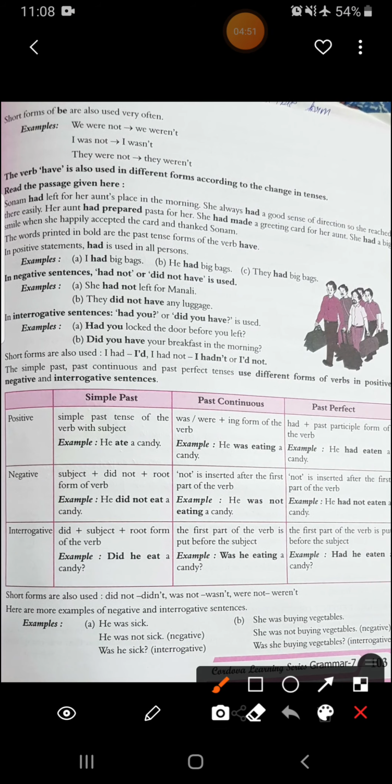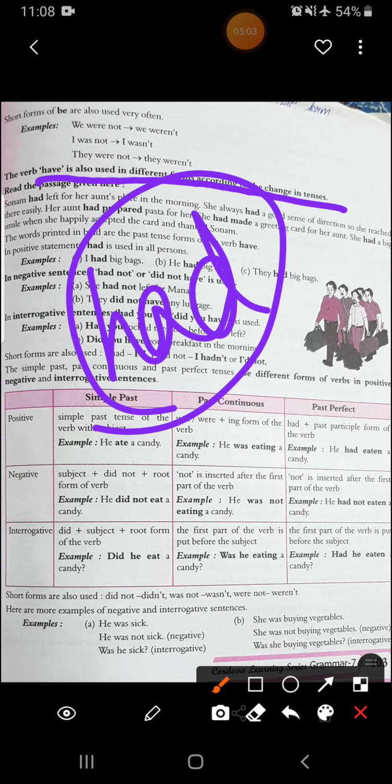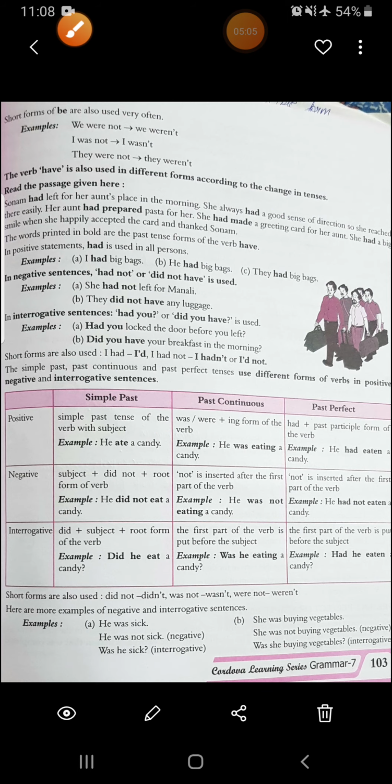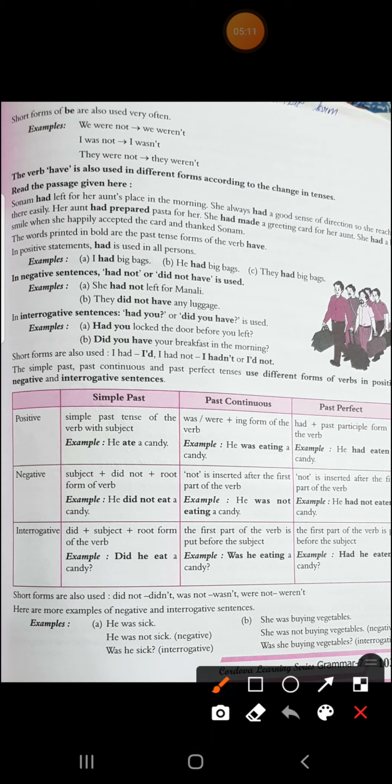Now see here, the verb have is also used in a different form according to the change in tenses. Here the have form is had. Alright. In negative, it will be used as I had not or I did not have, in this way. You can see this. And in interrogative, had you, did you have. This way we use all these things.